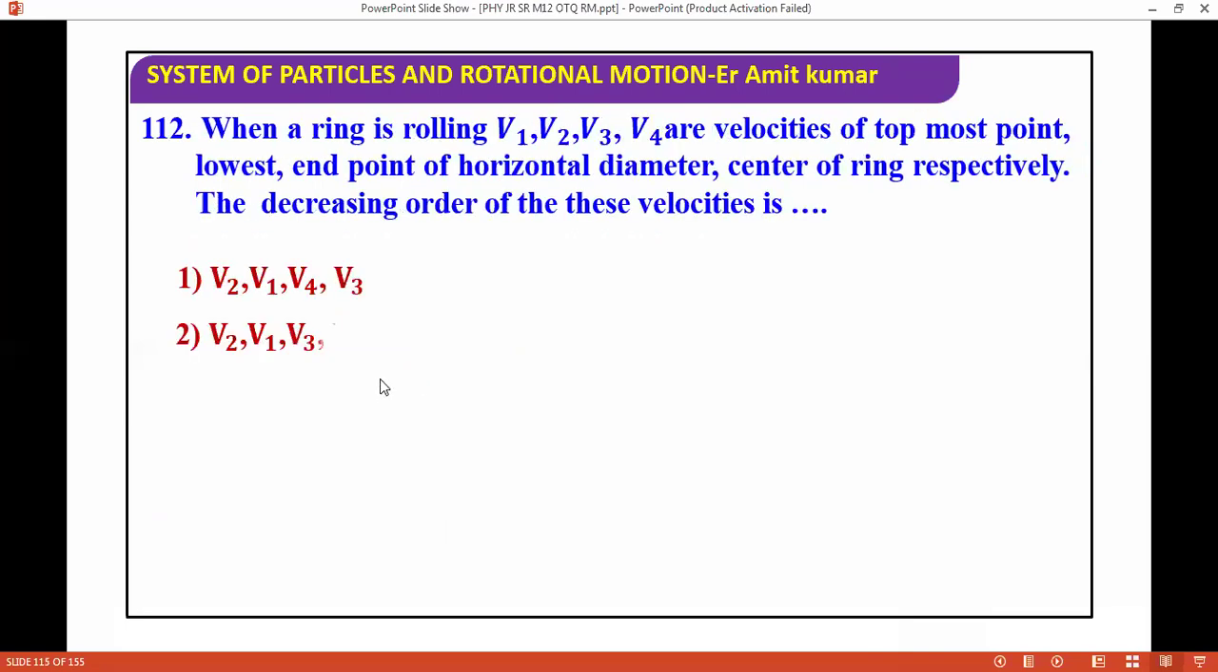When a ring is rolling, V1, V2 are the velocities at the topmost point, lowest point, and the end point of the horizontal diameter, and the center of the ring, respectively. Arrange the velocities in decreasing order. Again, this is an easy question. So the ring is rolling. If you see the topmost point, it is V1. In decreasing order, the maximum will be at V1. It's a very good question. You should know these questions. So next question, I'm moving ahead.